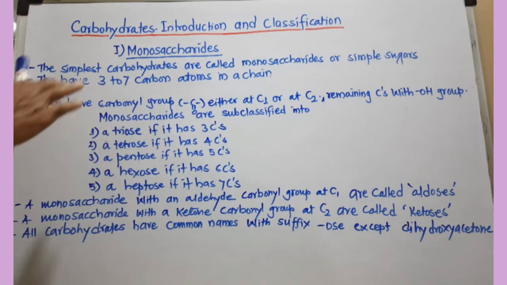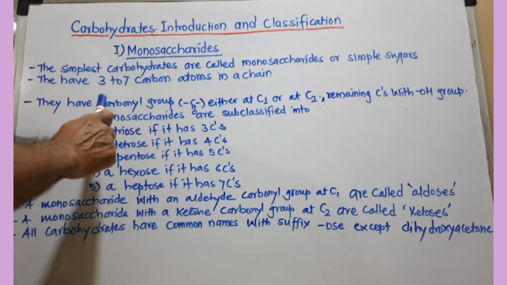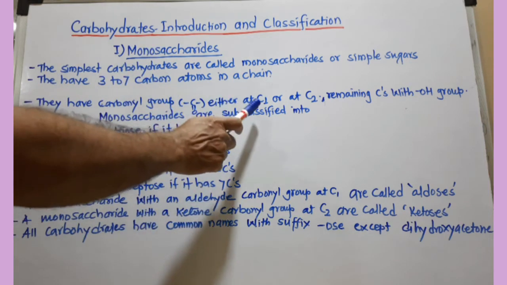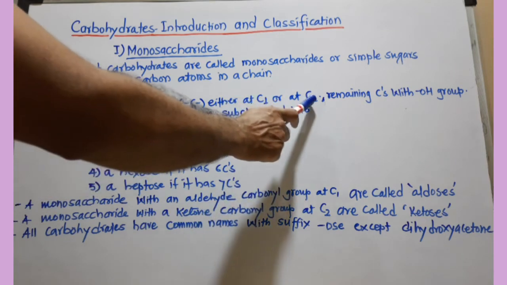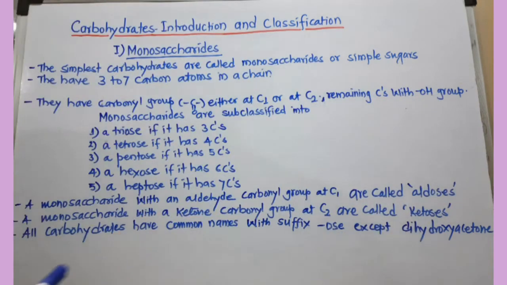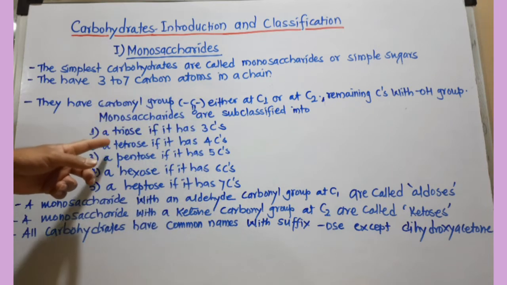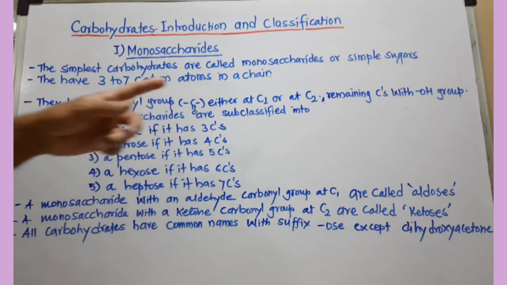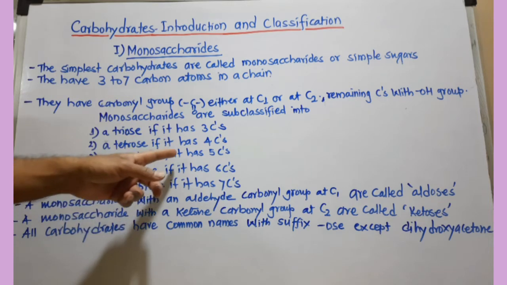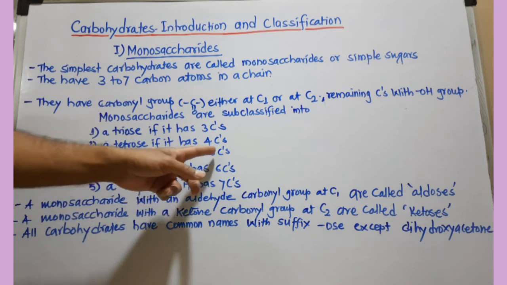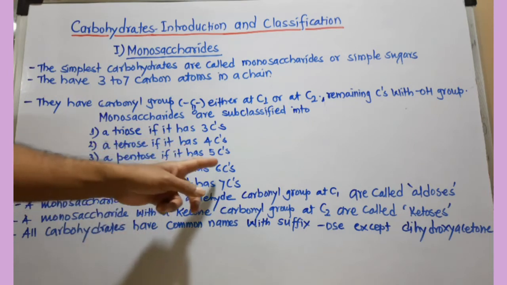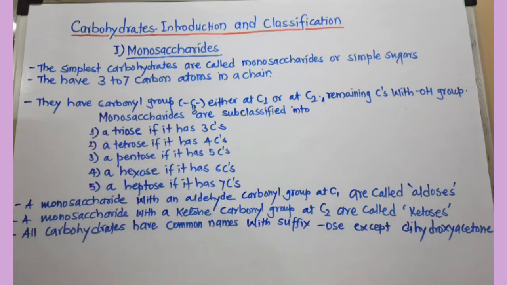Now see here, in monosaccharides there is a carbonyl group present either at carbon number 1 or carbon number 2, and all the remaining carbons have a hydroxy group. Monosaccharides are further classified as triose if they have 3 carbons, tetrose if they have 4 carbons, pentose if they have 5 carbons, hexose having 6 carbons, heptose having 7 carbons.